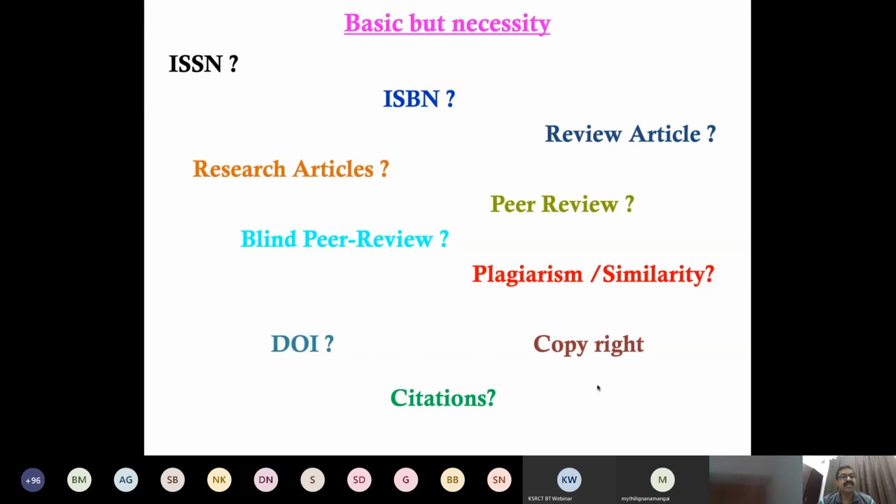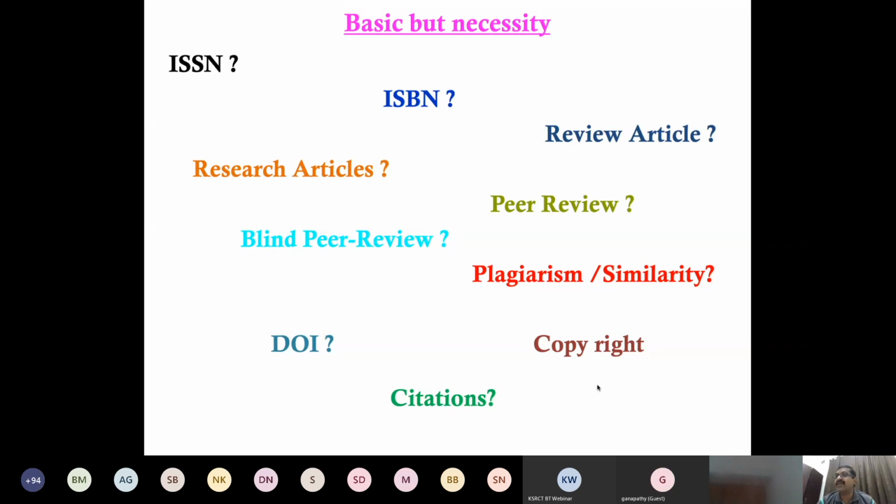Here, serial means continuous. If a journal starts to publish, it has to produce issues serially, monthly, yearly, twice a year or quarterly, whatever it is. They should maintain the serial. That's why we call it ISSN.